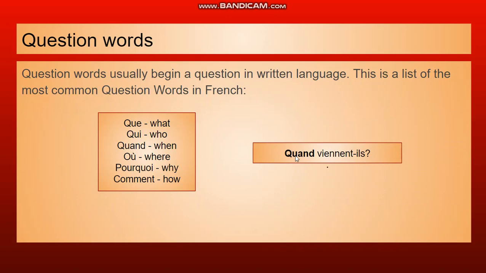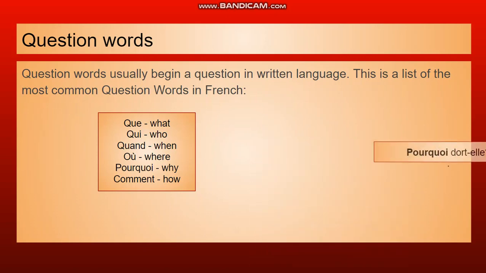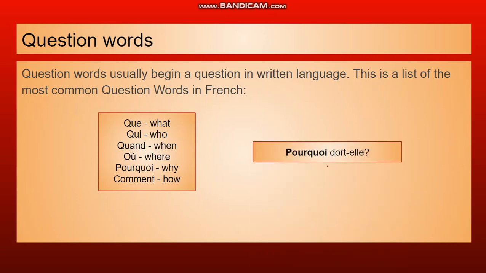Quand means when. Quand viennent-ils? When are they coming? Quand. Où means where. Où allez-vous? Where are you going? Où. Pourquoi means why. Pourquoi dort-elle? Why is she sleeping? Pourquoi. Comment means how. And comment allez-vous means how are you.